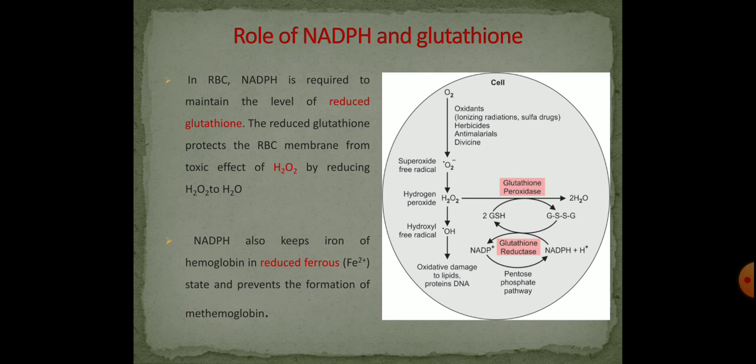So this reducing equivalent NADPH is very important in detoxification reaction, where it converts the hydrogen peroxide to water molecule, and it is also required to maintain the iron of the hemoglobin in the ferrous state and prevent the formation of methemoglobin. So these are the important aspects of NADPH+H+ apart from other biosynthetic metabolic reactions.